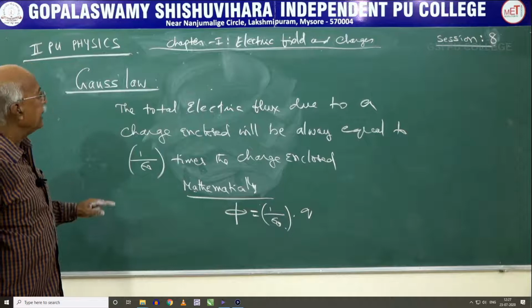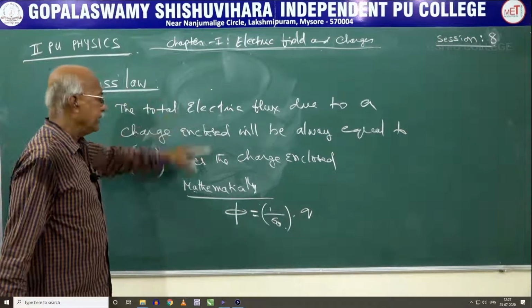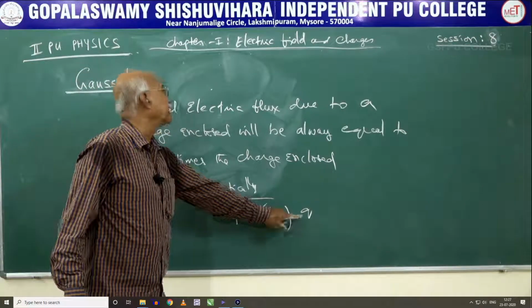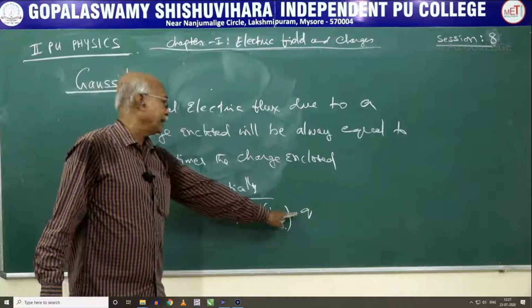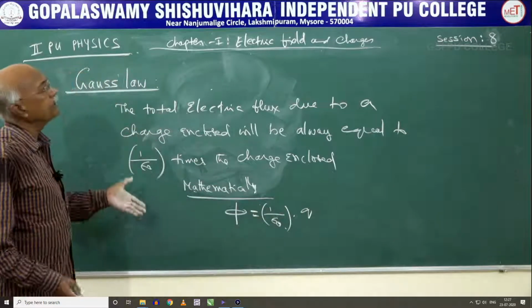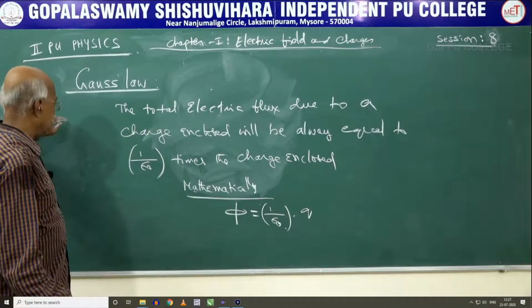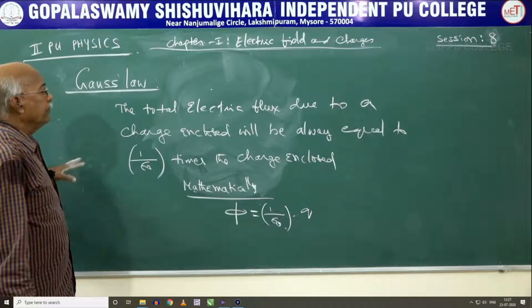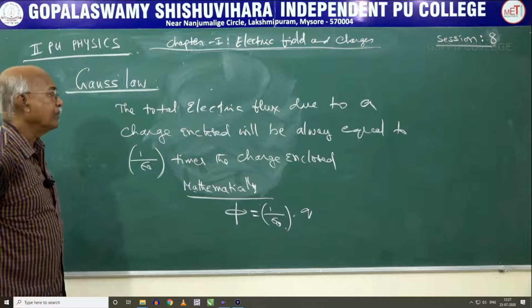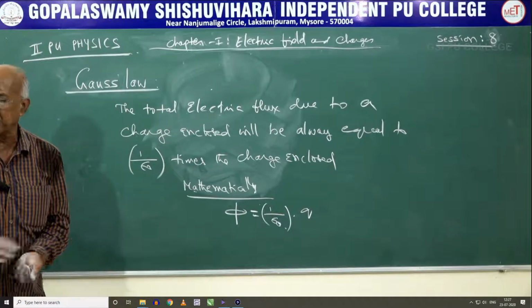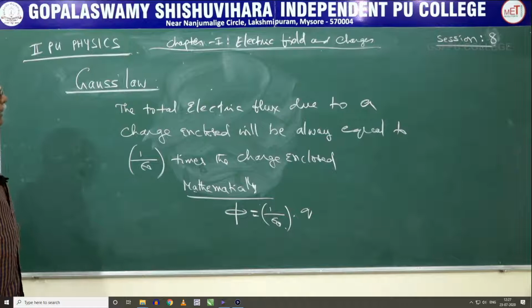So when we write that it is outward, then the charge will be positive. If it is inward, it will be negative. But when deriving the equations, we are not going to write it as plus q or minus q. We are not writing whether the electric field is outward or inward, because we are not certain whether we are going to derive the equation making use of plus q or minus q. So this is the mathematical approach.